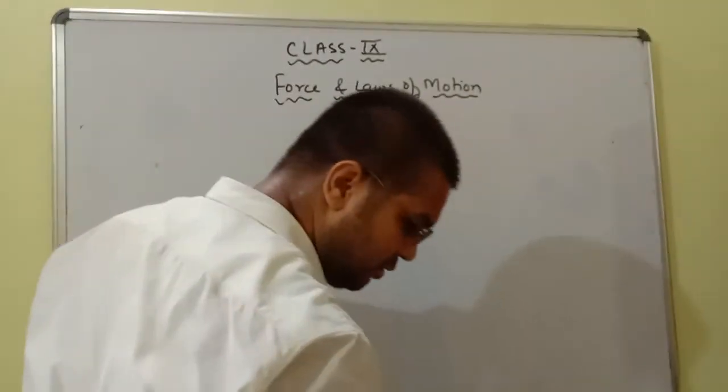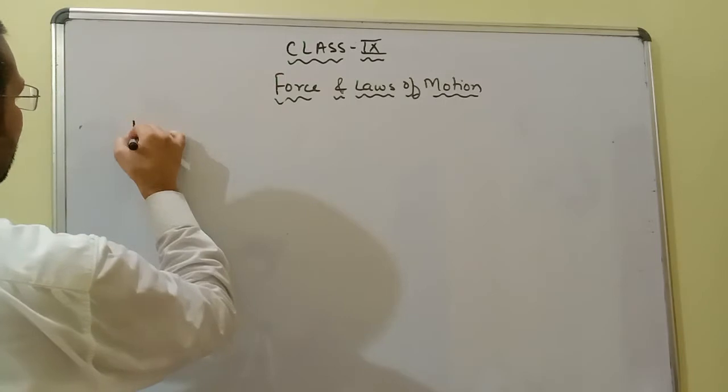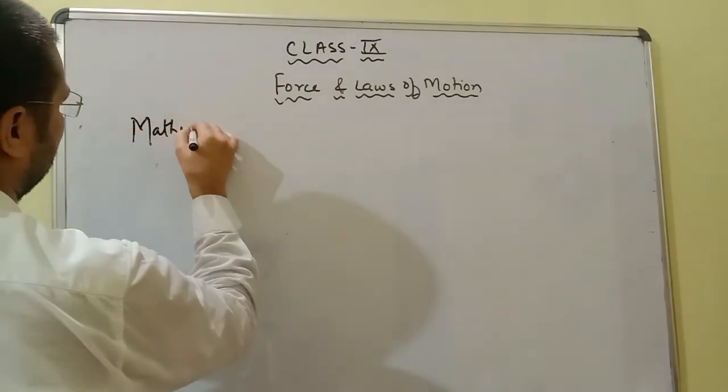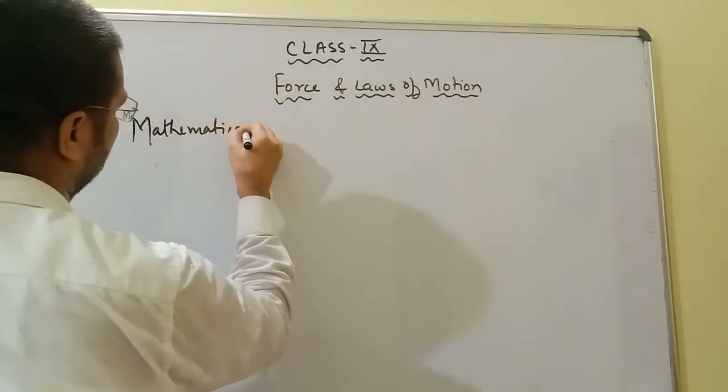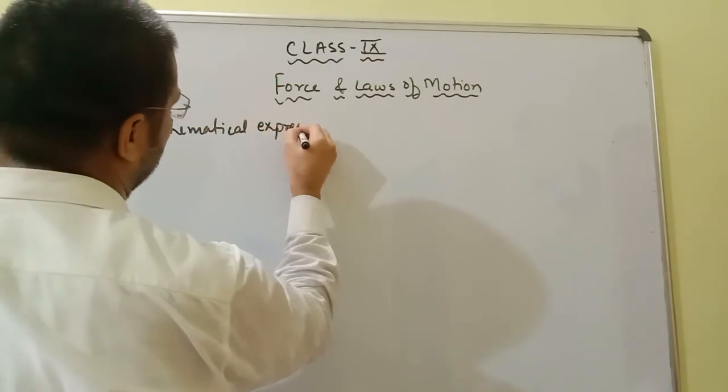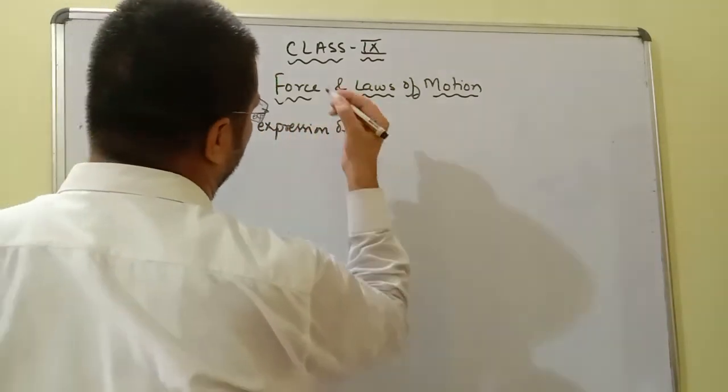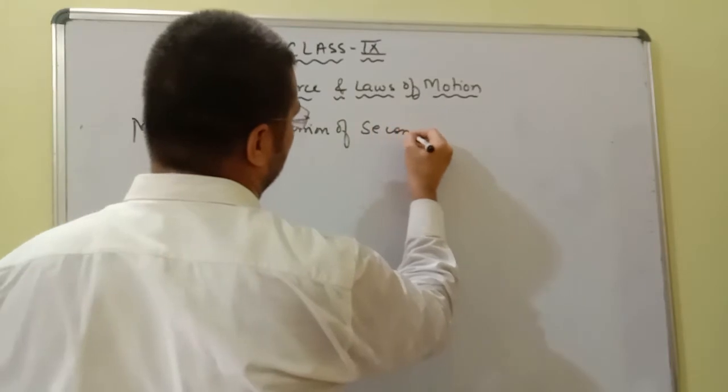Okay, so mathematical expression of second law.